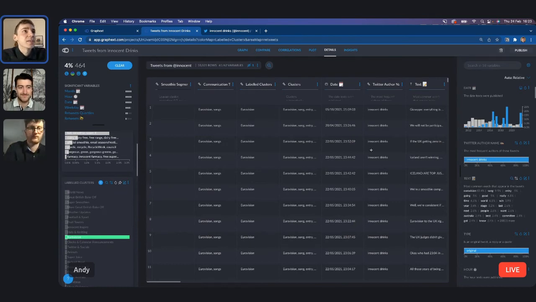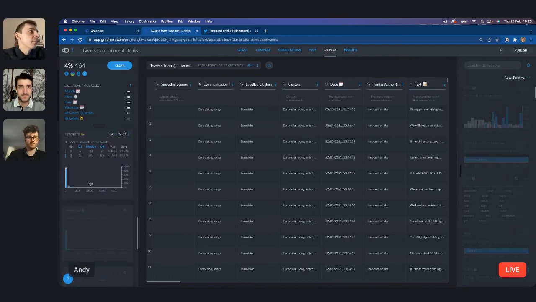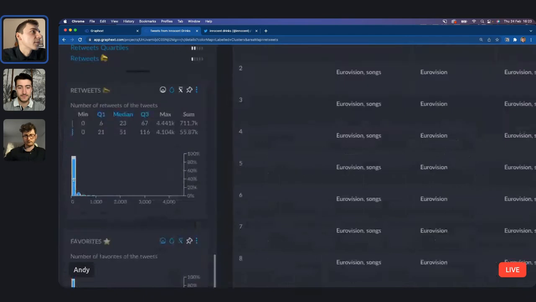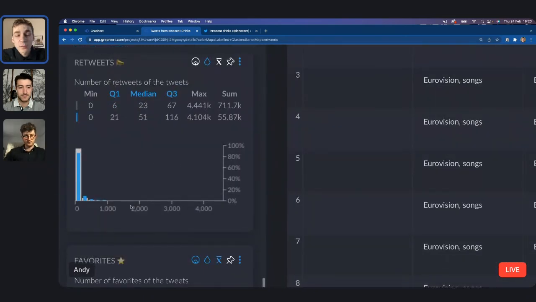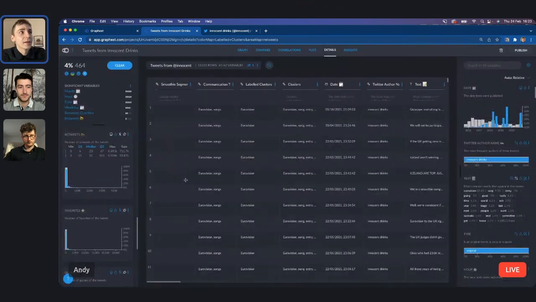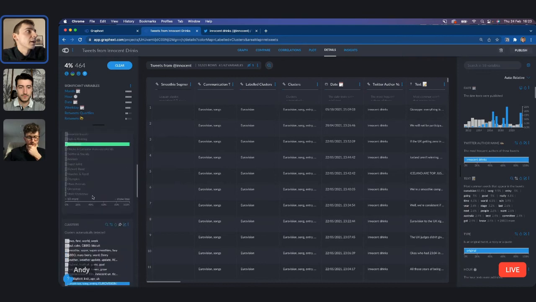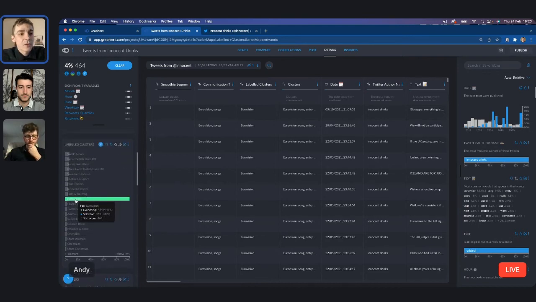I think it's something we can see very quickly if I look at the retweets. We can see that a lot of their tweets about Eurovision are very, very successful. I'll take another look at that in a moment. But as Sergio said, once we've made a selection, we can see it in the details panel. So this data table is now showing us only tweets that are about Eurovision, for example.